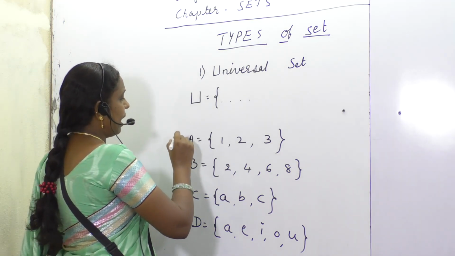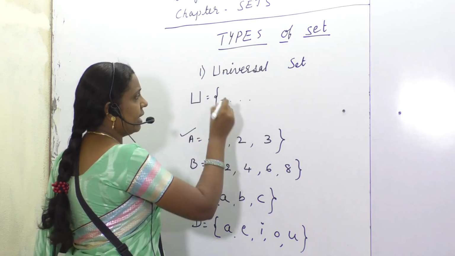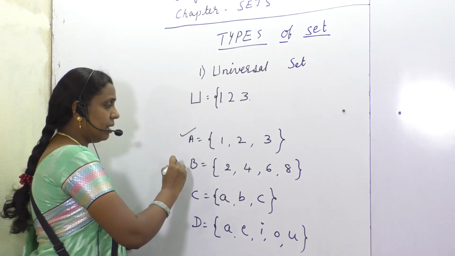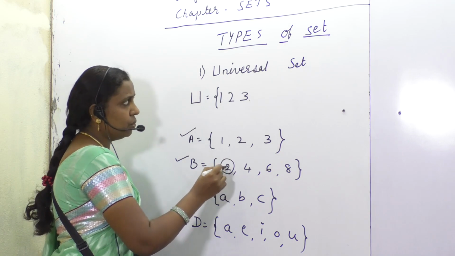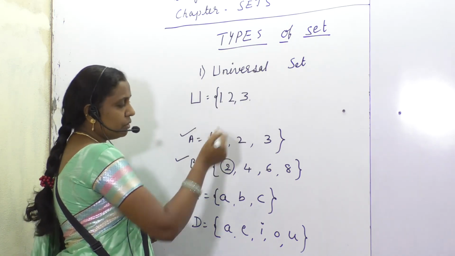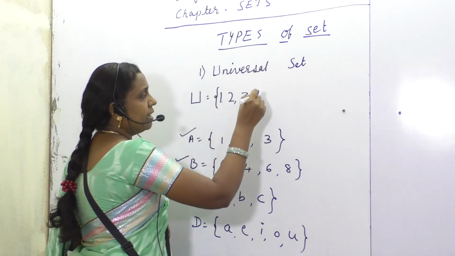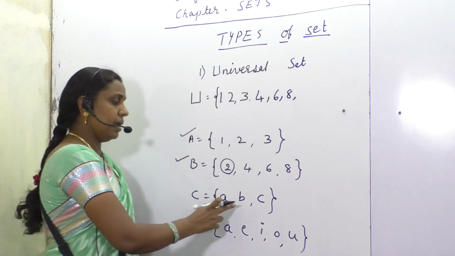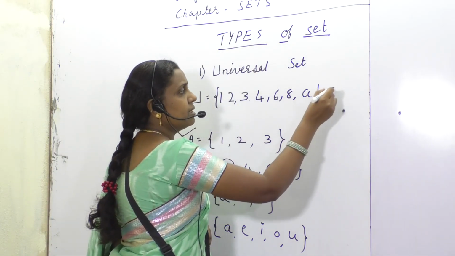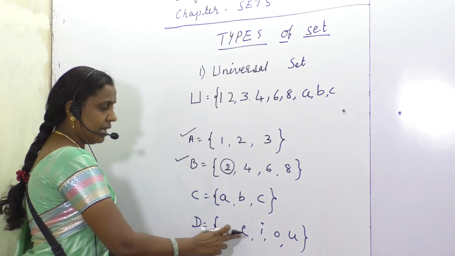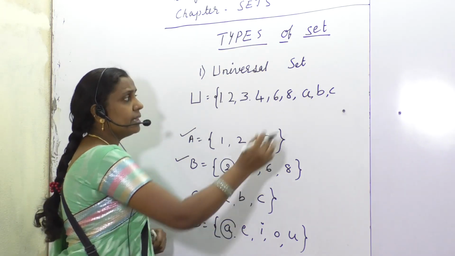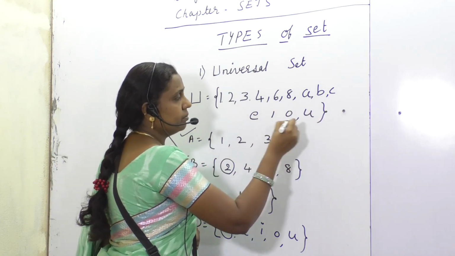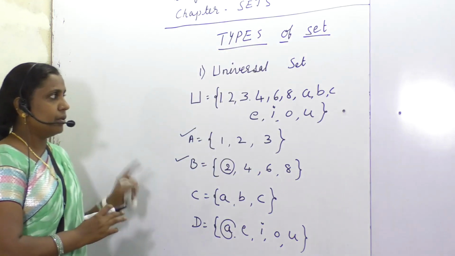Now I will write all the elements of A here, right? And all the elements of B. The 2 is repeated, it is there already, so we will not repeat that 2. We will continue with 4, 6, 8. Next, A, B, C. Afterwards, A, E, I, O, U. A is again there, so we will not repeat it. E, I, O, U are to be included.